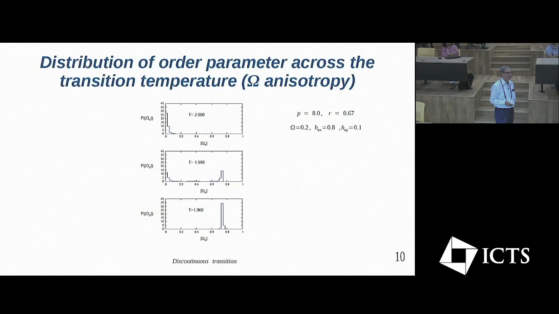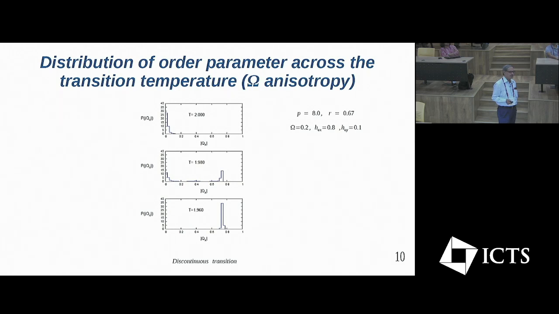So what will happen in the case of first order phase transition? For some other parameter values, we have this distribution of the order parameter. At higher temperature, above the transition temperature, it is singly peaked around 0, and in the ordered phase, at lower temperature, it is again singly peaked at a non-zero value of Qx.